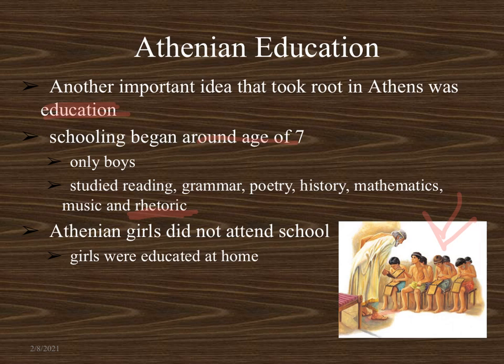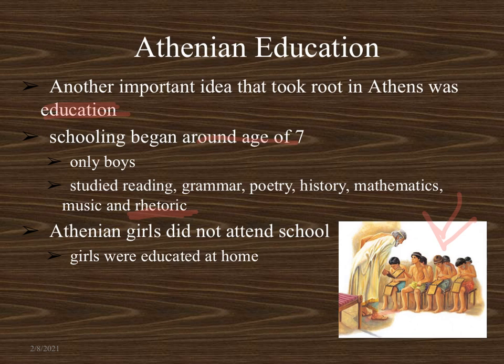The Athenians believed that education was important in order for there to be a successful democracy, because those people make important decisions for everyone else. If you think about what I said 2 slides ago, 3 out of 4 adults were not allowed to partake in assemblies. So compared to the population as a whole in Athens, not a lot of people were making very big decisions. So those people had to be educated. They had to understand policies, history, risks, and mathematics to make those decisions on behalf of the whole Greek polis.